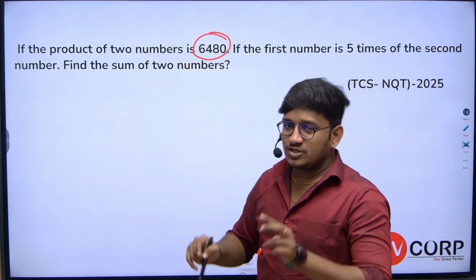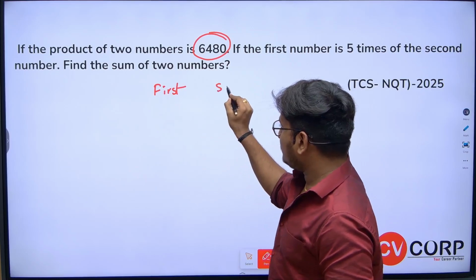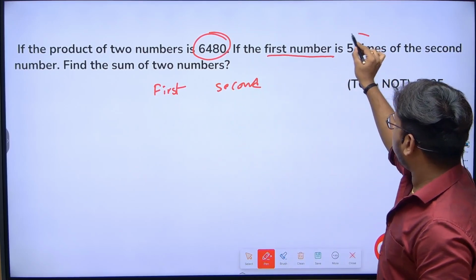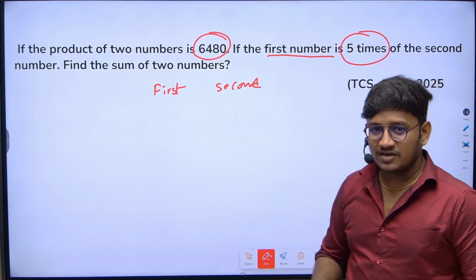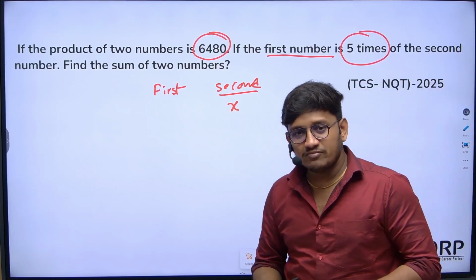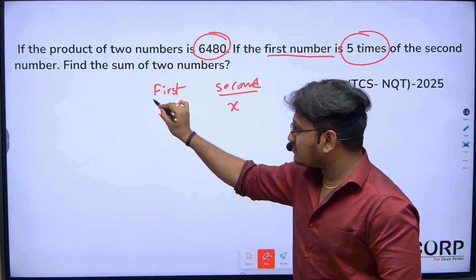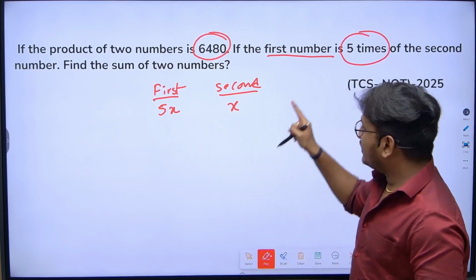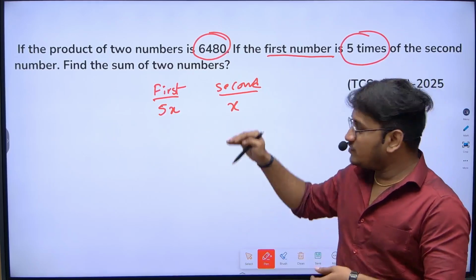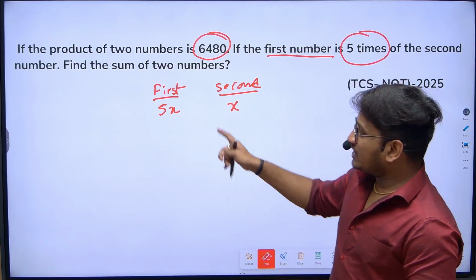Okay, here there are 2 numbers. If I assume a first one and a second one, if you observe the condition, the first number is 5 times the second number. If I assume the second number is X, what would be the first number? It is 5 times the second one, so can I say that it is 5x? I hope you all are clear. They have clearly given the condition: if the second number is X, the first number will be 5 times X. Now let's go with the first condition.